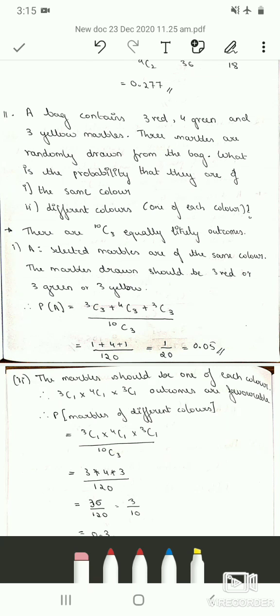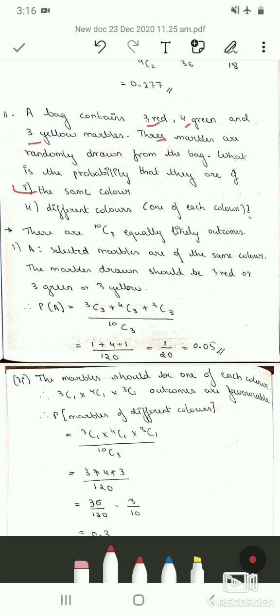So here there are marbles of 3 colors, that is red, green and yellow. So among these marbles, 3 marbles are randomly drawn from the bag. So in total there are 10 marbles, that is 3 red plus 4 green plus 3 yellow marbles. So among these we are drawing 3 marbles. Therefore our small n is 10C3. So there are 120 equally likely outcomes.